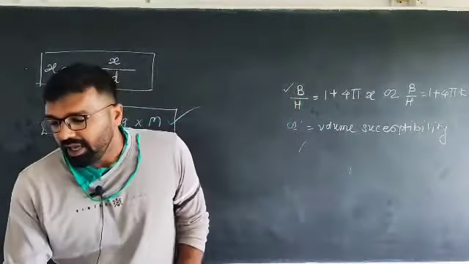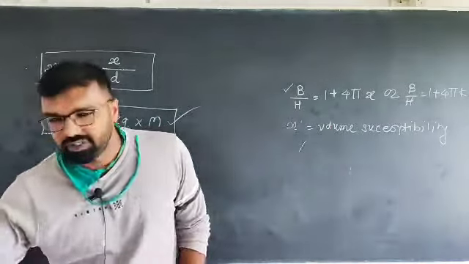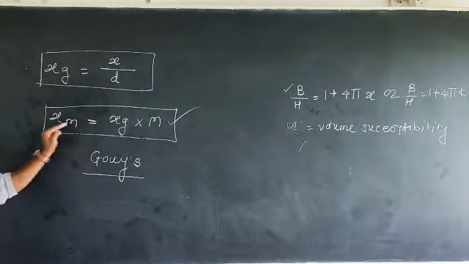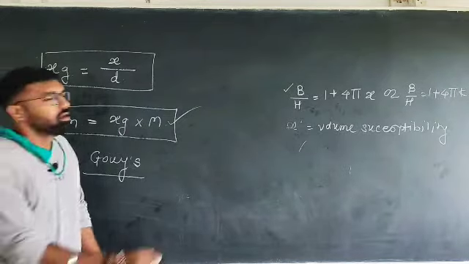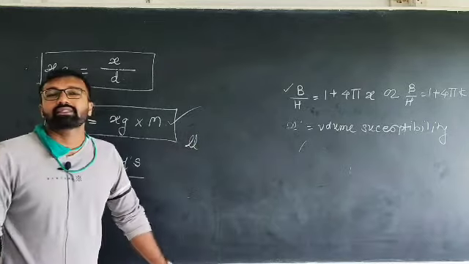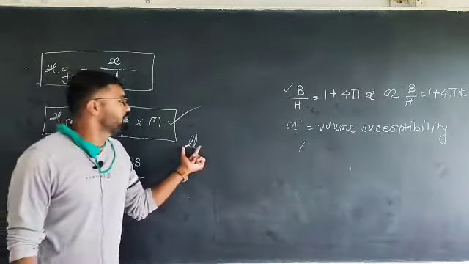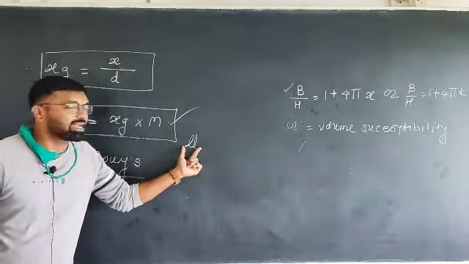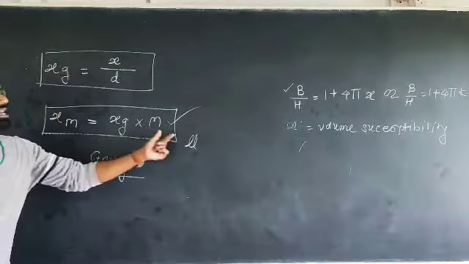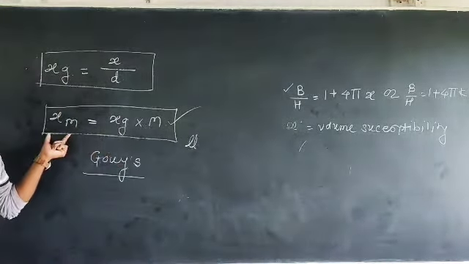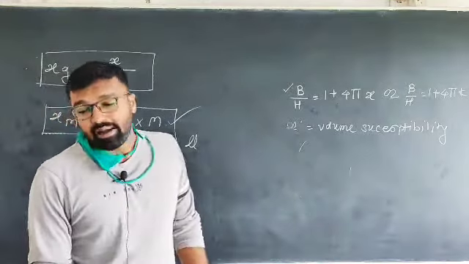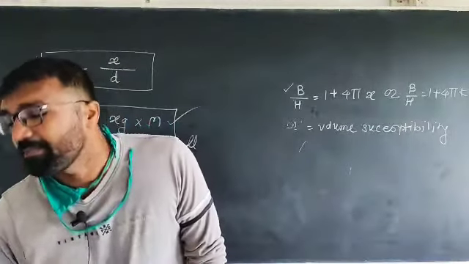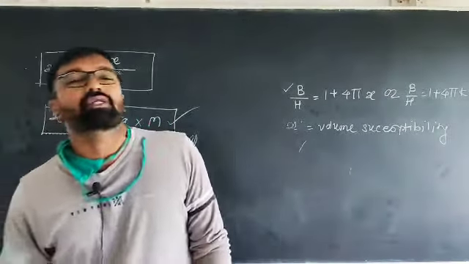If you have any queries or doubts, ask. And one more thing: once we get the molar susceptibility we can easily find out the magnetic moment mu for the particular substance, because this term is not practically determined. So instead of finding the magnetic moment we determine the molar magnetic susceptibility of the substance, and from this we can determine the magnetic moment of the material.